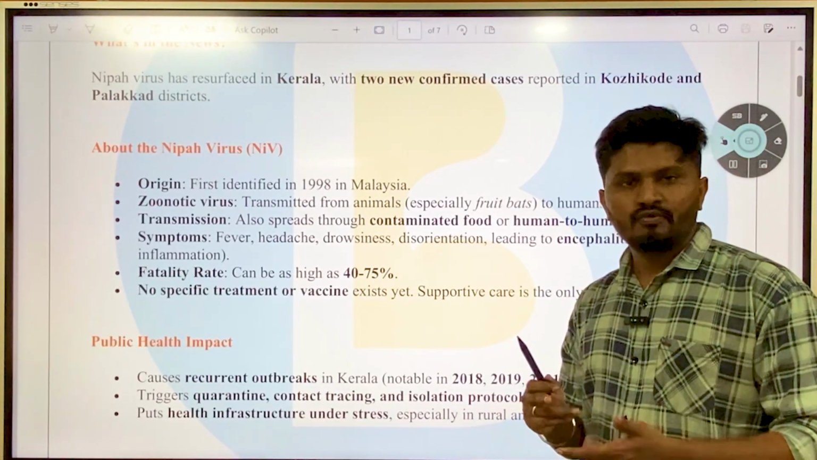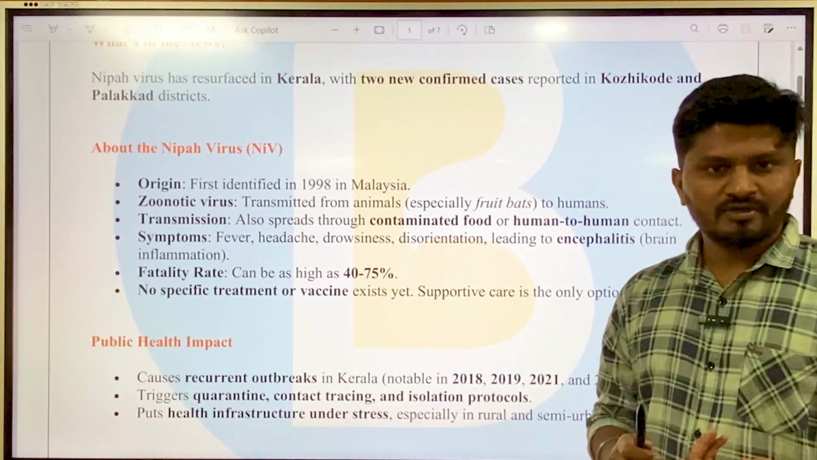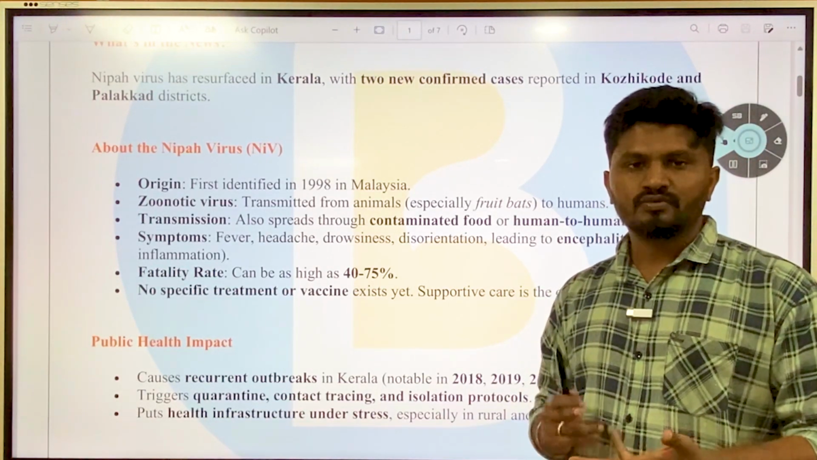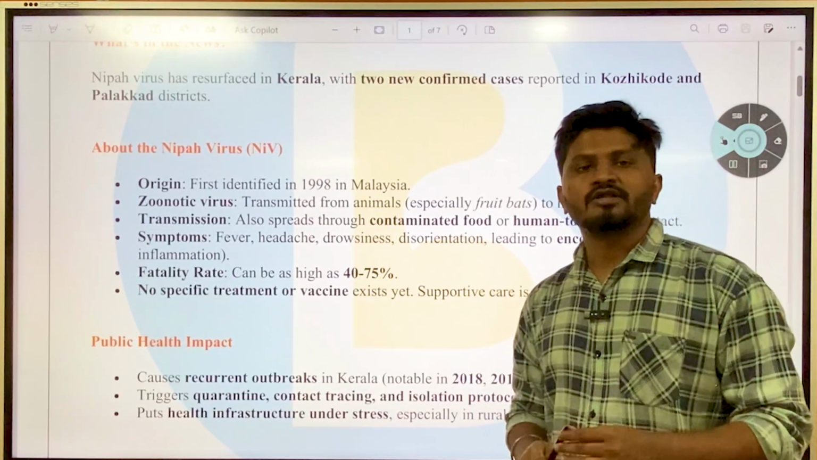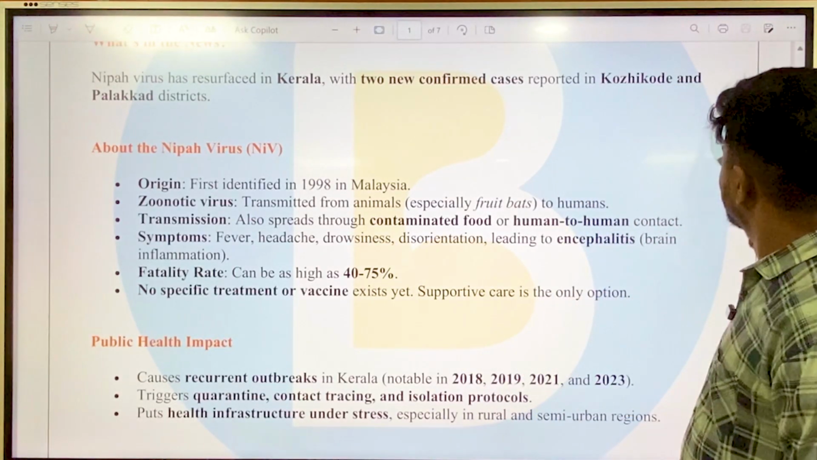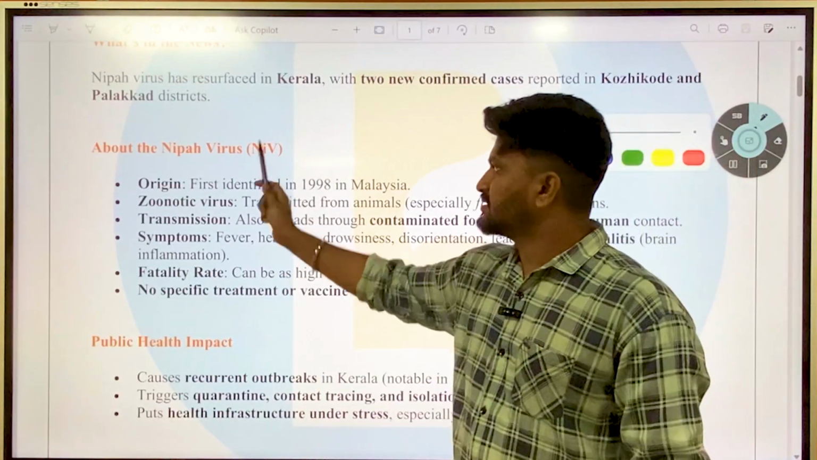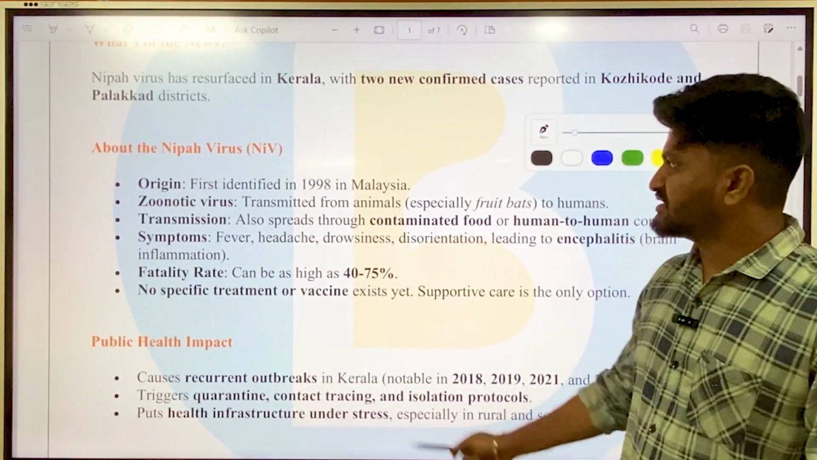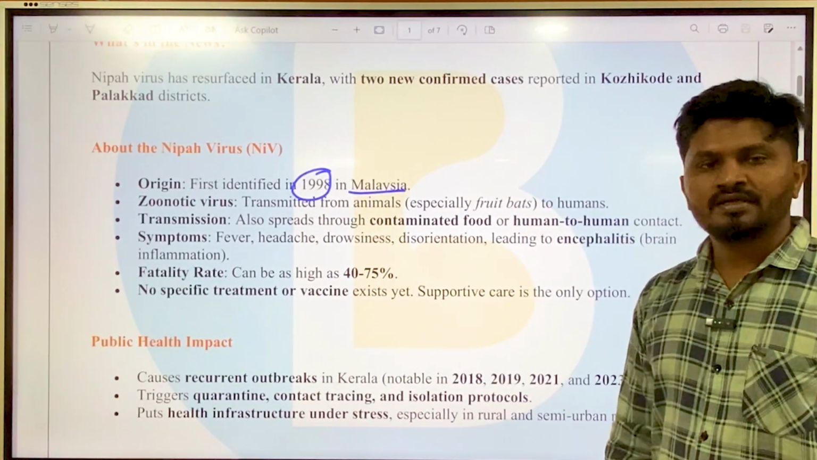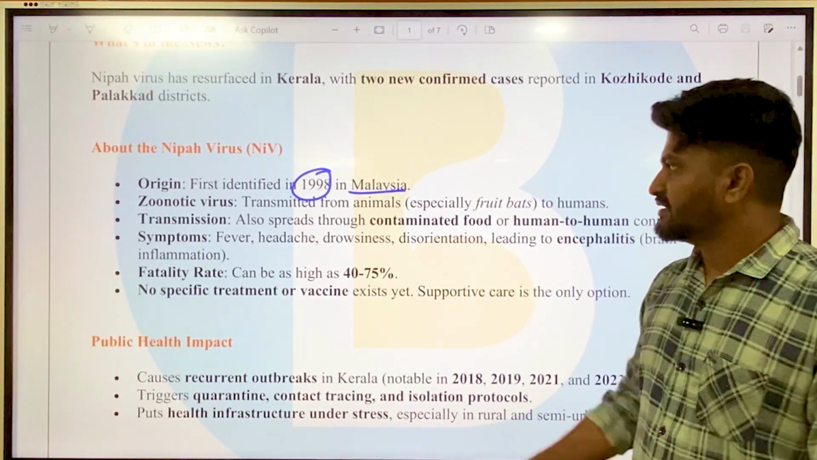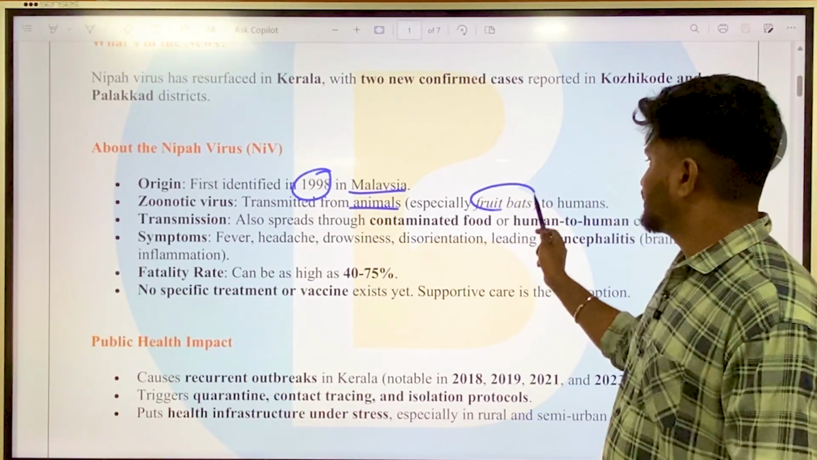Source, vector, is treatment available or is vaccine available, and what are the different areas of symptoms, etc. has to be studied for a particular disease. So in Nipah virus, as the name suggests, it is a viral based disease. It was first identified in 1998 in Malaysia. Okay, so zoonotic virus. It is transmitted from animals, especially fruit bats to humans.